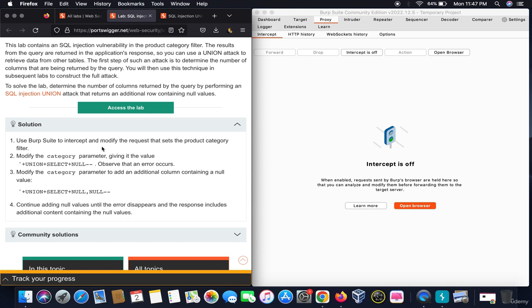Okay, so it says use Burp Suite to intercept and modify the product category filter. Yeah, we did that. Modify the category parameter, giving it the value this, we did that. Observe that an error occurs. Yeah, as you have seen, there is an internal server error. So modify the category parameter to add an additional column containing a null value, right? Continue adding null values until the error disappears and the response includes additional content containing the null values.